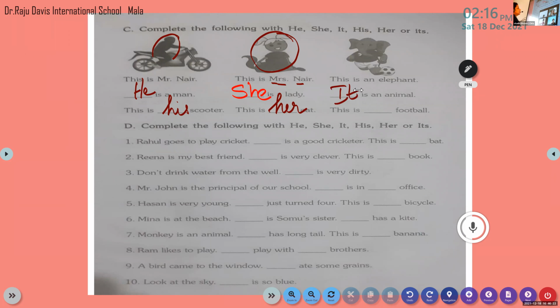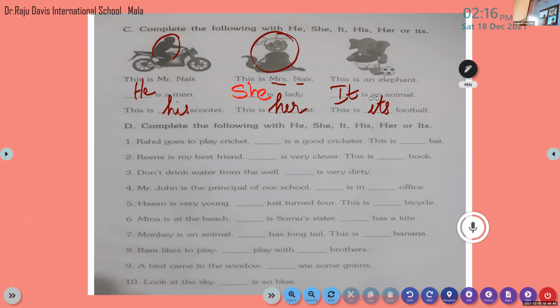Okay, now. This is dash football. So whose football is that? It belongs to the elephant. So which pronoun do we have to use there? Its. Its. Very good. It is its. Come on, right?